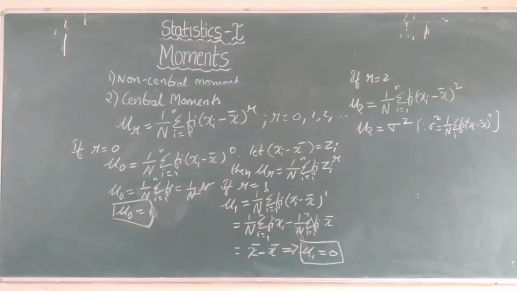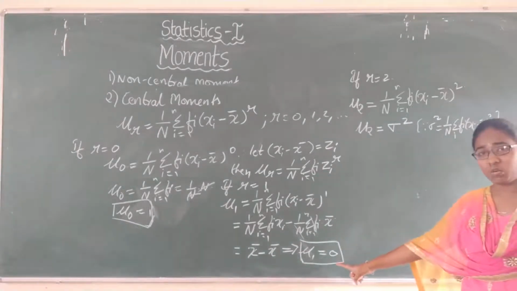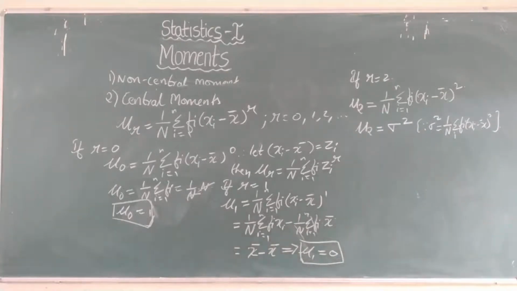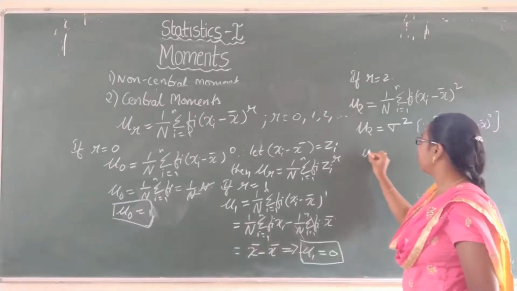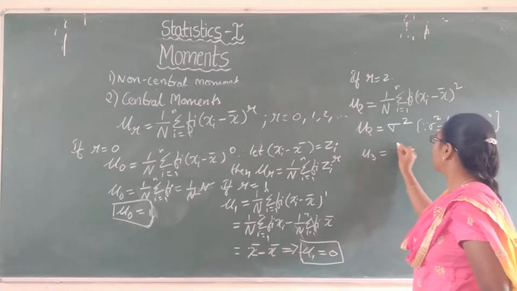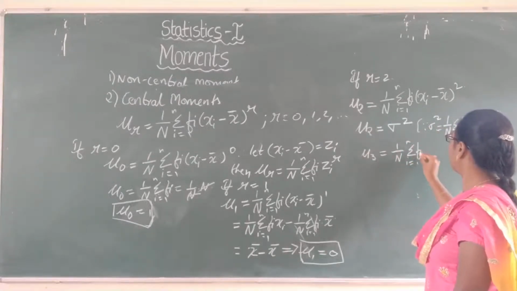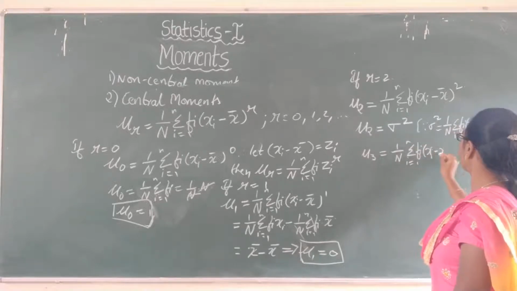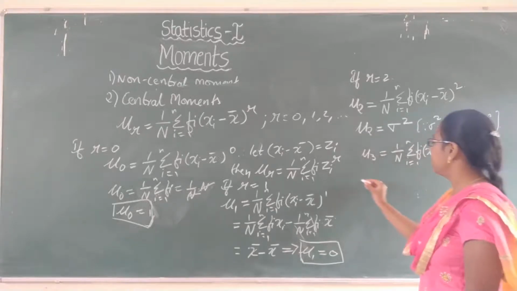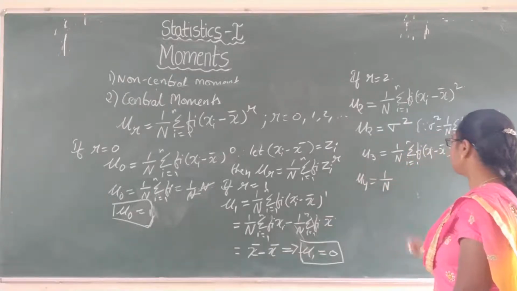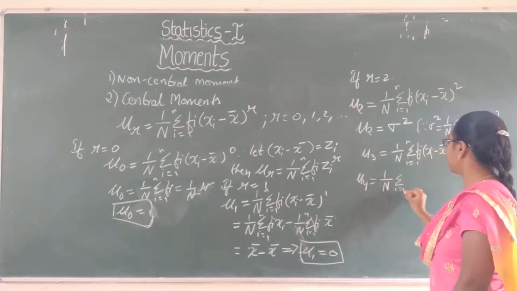So always the first central moment is 0 and the second central moment is nothing but the variance of that distribution. Similarly we get mu 3 and mu 4 values also. Mu 3 is 1 by n summation i equals 1 to n fi into (xi minus x bar) whole cube. Similarly mu 4 equals 1 by n summation i equals 1 to n